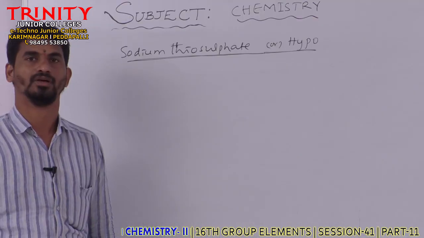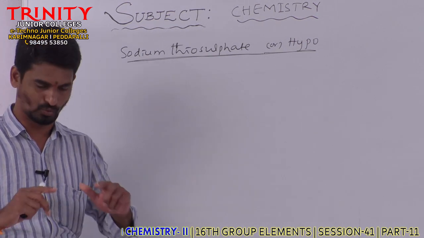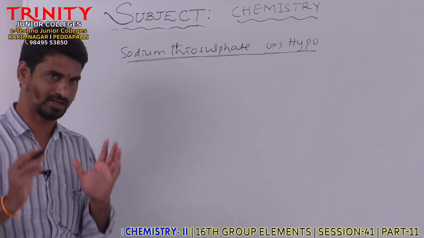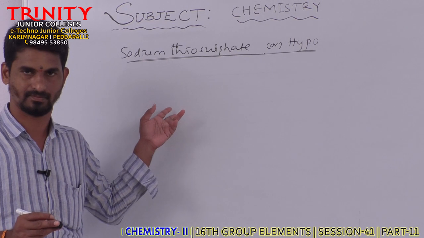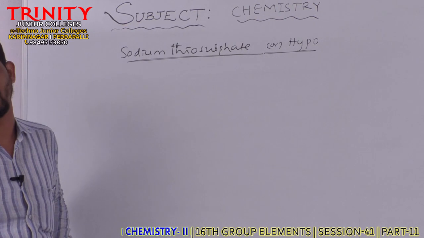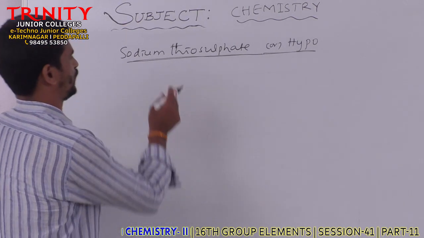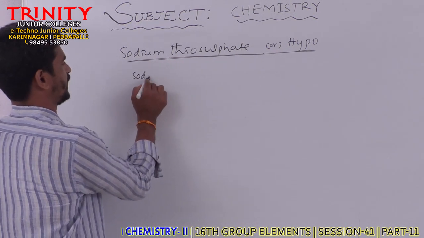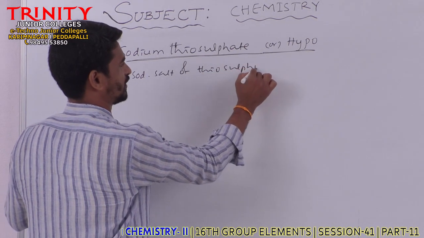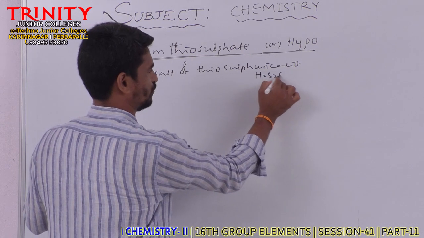Next. So the next compound of sulfur is sodium thiosulfate, or hypo. This won't come in the board exam in IPE, but this is an important compound of sulfur which will be given from an objective point of view. So sodium thiosulfate is nothing but the sodium salt of thiosulfuric acid. Thiosulfuric acid is H2S2O3.